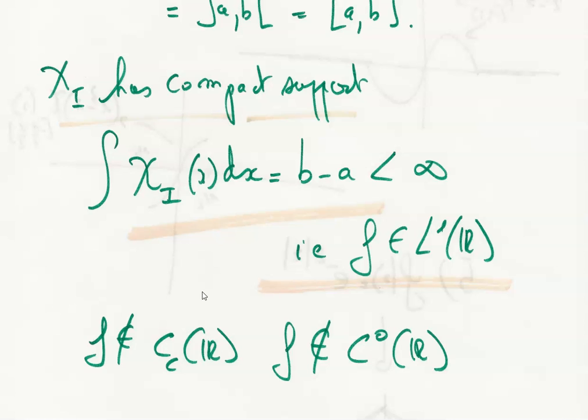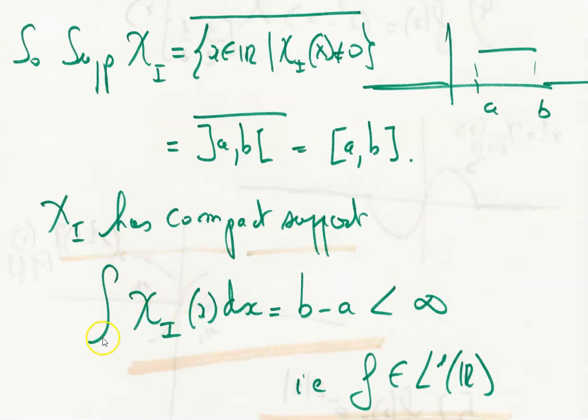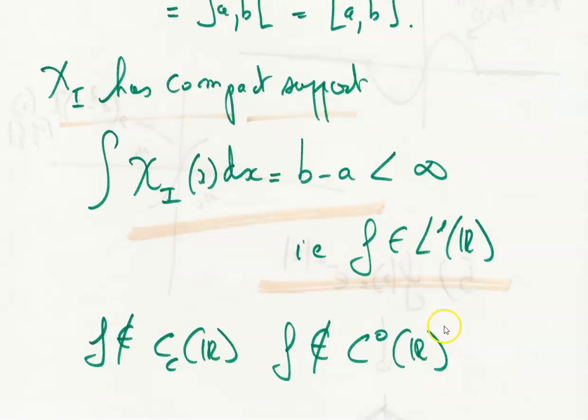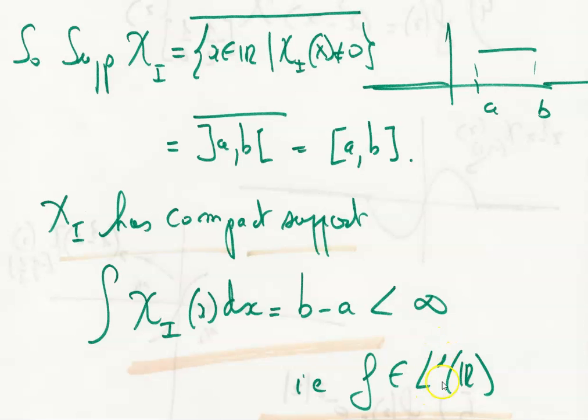Okay, and we can clearly see that the integral over R, over the real numbers, of chi of I of x dx is b minus a, and this is clearly bounded. This integral is convergent over R. If we take the integral here, I have not written it, but it's from minus infinity to plus infinity, because only this portion counts in the integral. Okay, so this function belongs to L1 of R.